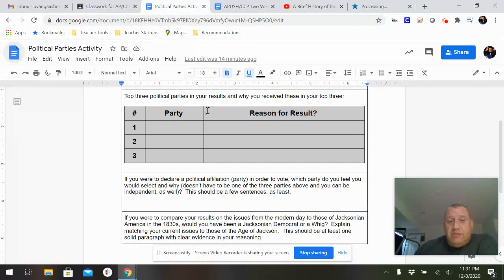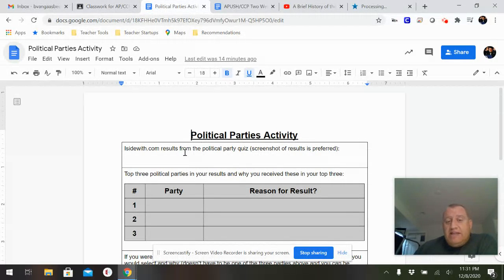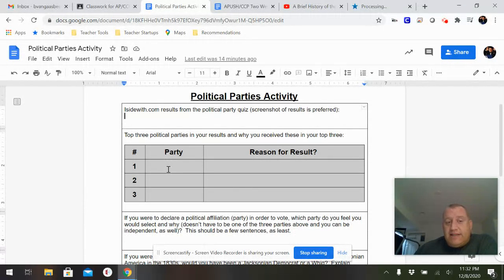the actual assignment here, is you are going to paste your results. You're going to take a screenshot of the results once the results come up. So they're processing right now. You're going to take a screenshot and put it right here in this chart, so that I can see that you've completed the quiz and done what you need to do on I Side With. And then you're going to take the top 3 political parties that you got and do a little research on them, because they may not just be the typical Democrats and Republicans.